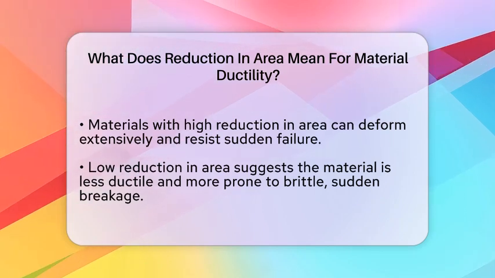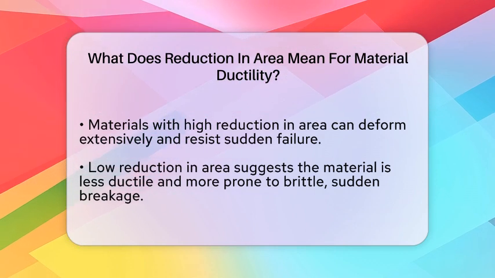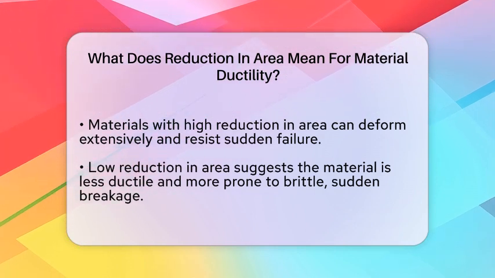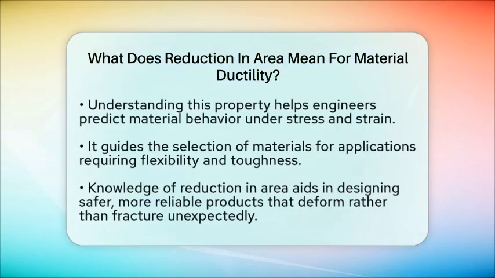Understanding reduction in area helps engineers predict how materials will behave in real-world situations. It shows how well a material can handle strain through mechanisms like dislocation movement at the microstructural level. This knowledge guides the selection of materials that can withstand overloads and avoid unexpected failures. By knowing how much a material can thin out before breaking, we can design safer, more reliable products.